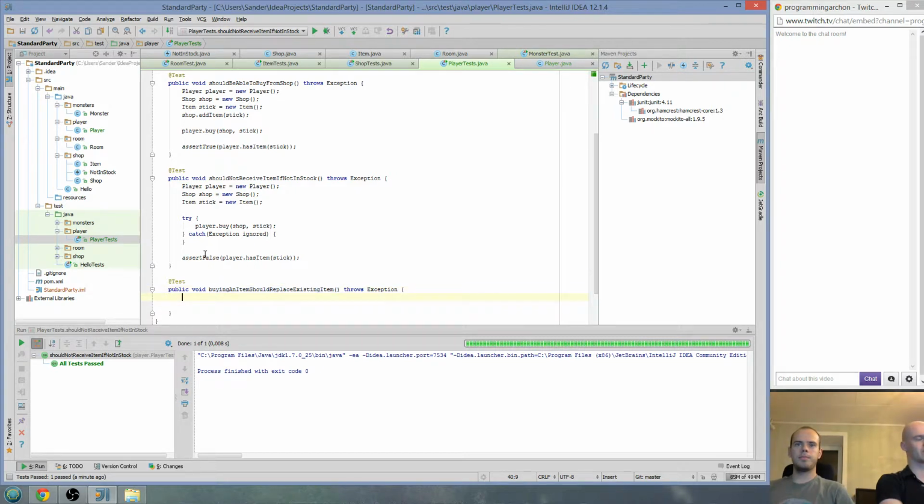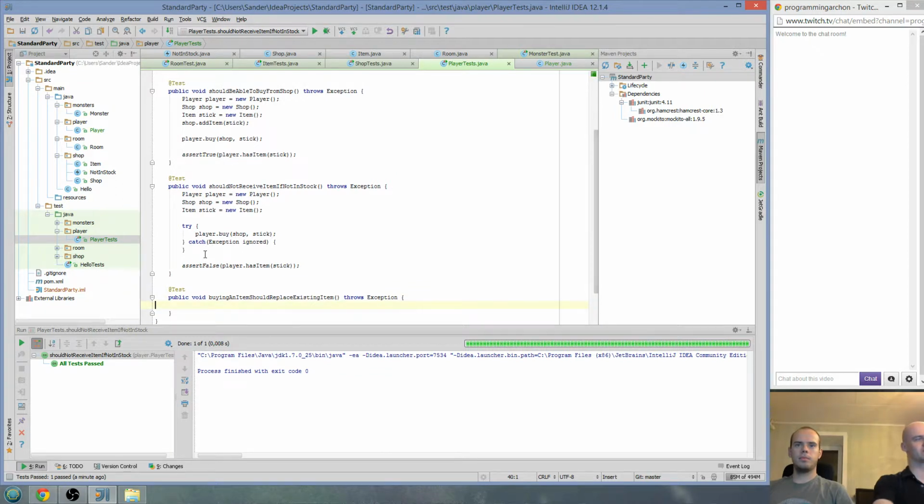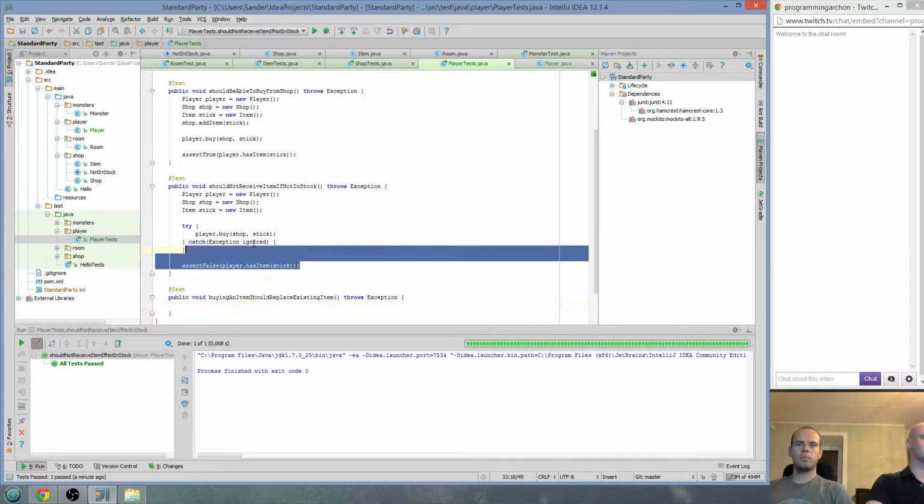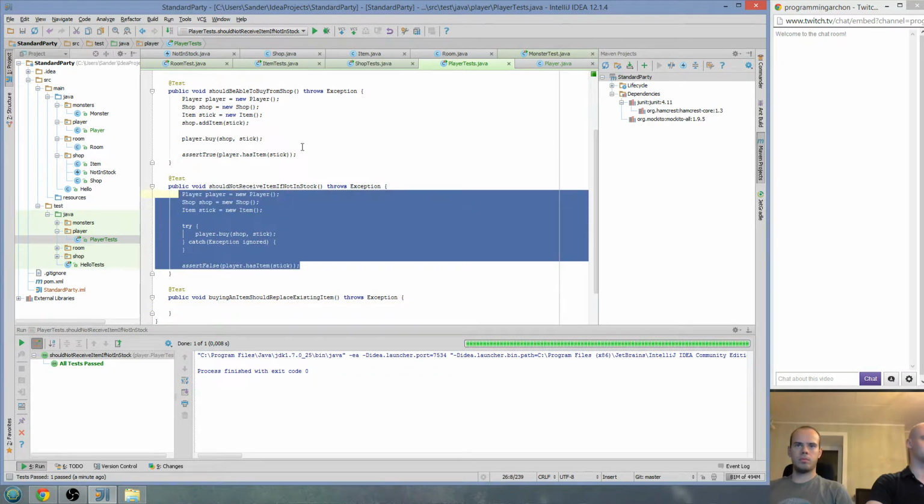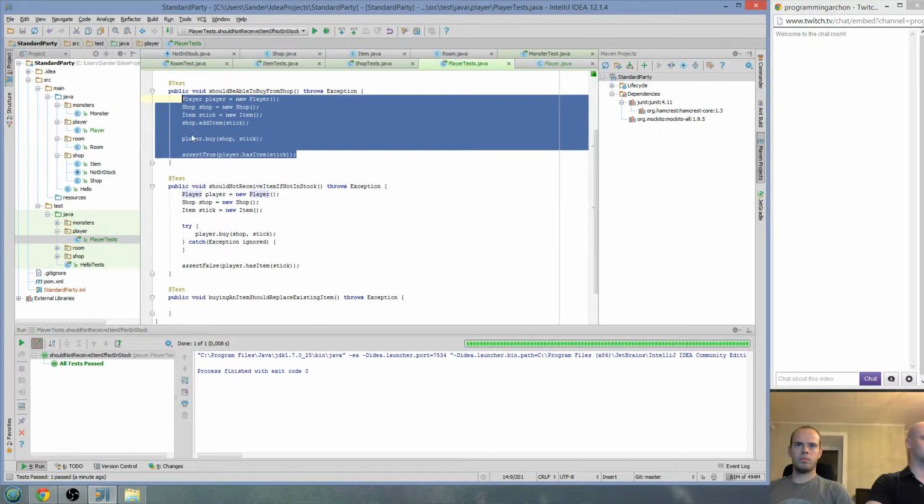That's what we want. We want the player to have an inventory. We want the inventory to have some kind of slots. Currently, we have only a weapon slot. And when we buy a second item, we expect it to take the place of the first item.